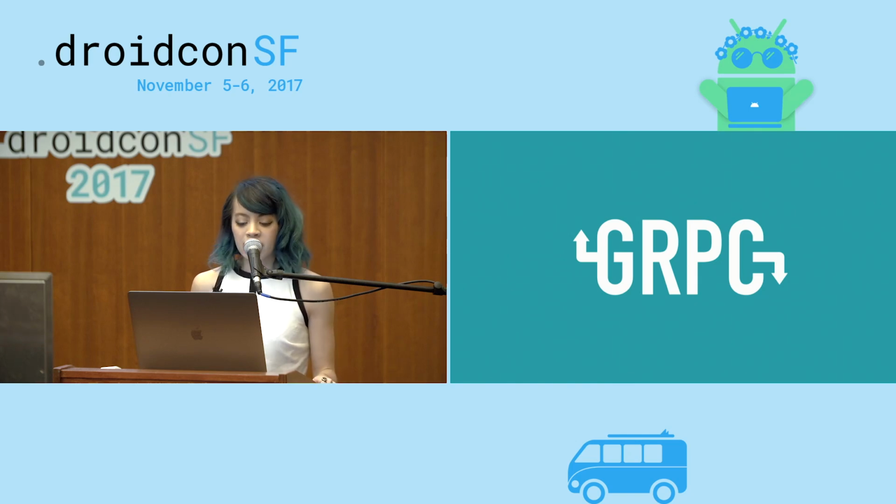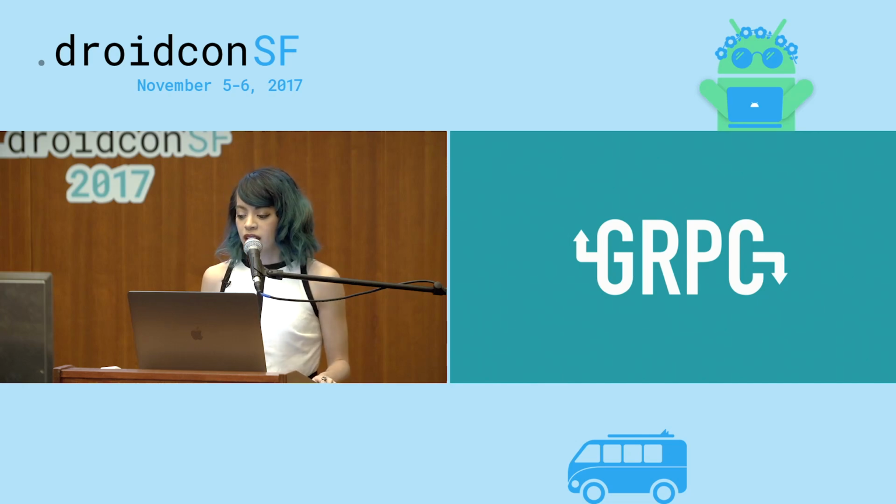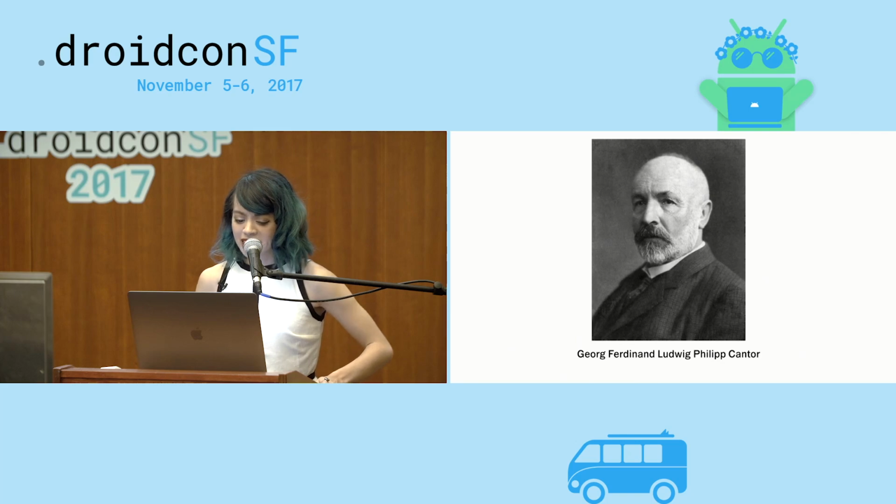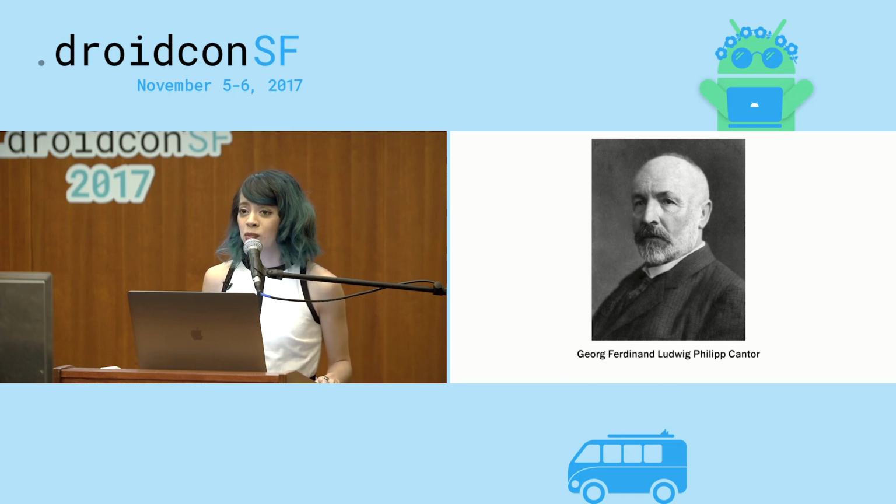In order to explain it, first I'm going to tell you a story of when we started using gRPC on the mobile clients at VSCO. So it actually starts with this guy. His name is Cantor. He's a German mathematician who came up with set theory, and he kind of, through a weird story, is who we ended up naming our in-house analytics platform after.